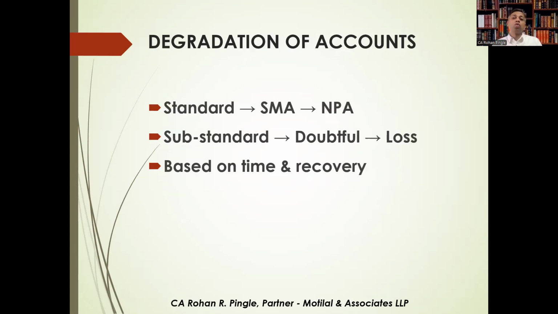Asset degradation follows a time-based deterioration, that is substandard up to 12 months, doubtful beyond 12 months, and loss identified by the auditor or RBI. So audit importance here: ensure correct aging, verify NPA date, which is critical for provisioning, and check if accounts are stagnant but not downgraded. Common issues here are delayed NPA recognition and incorrect aging due to restructuring.